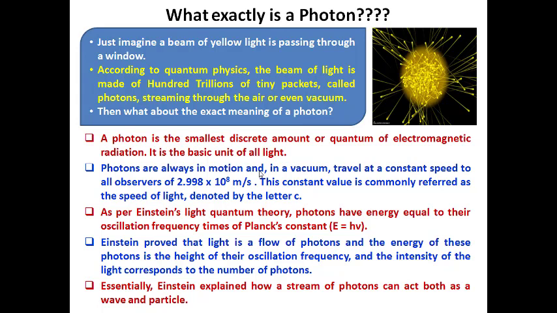You already know well that energy is directly proportional to the frequency of the light. When frequency increases, the energy increases, or in the reverse case, nu equals c by lambda, so we say energy is inversely proportional to the wavelength. Shorter wavelengths have higher energy, longer wavelengths, like red color, have lower energy. Einstein explained how a stream of photons can act as a wave and a particle. That is the very famous experiment, Einstein's photoelectric effect.